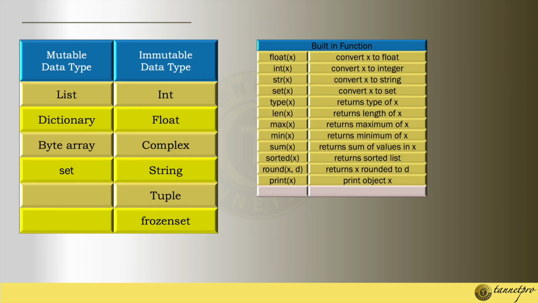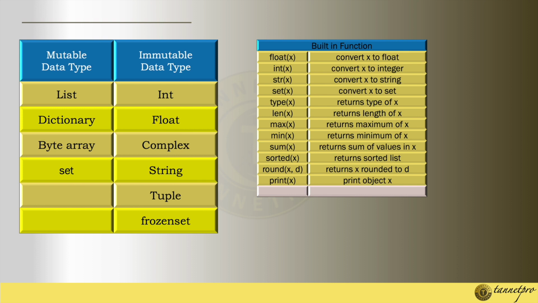So next is, as I told you, mutable and immutable data. List, dictionary, bytearray and set are the mutable data types, and most of the other data is immutable: int, float, complex, string, tuple, frozenset, right. So these are the immutable. And built-in functions, I would say we can convert to float, int, string, any data type to convert.